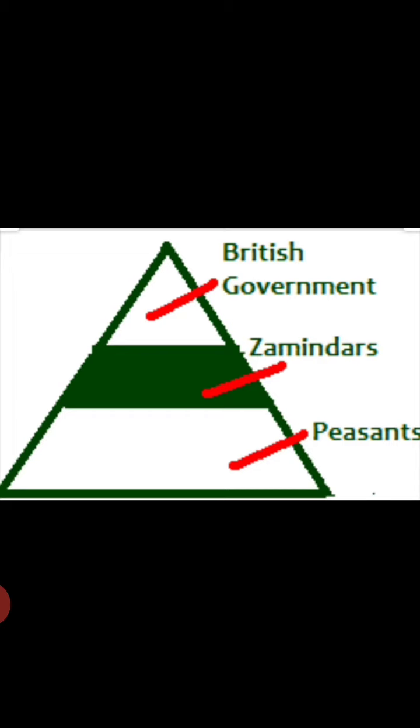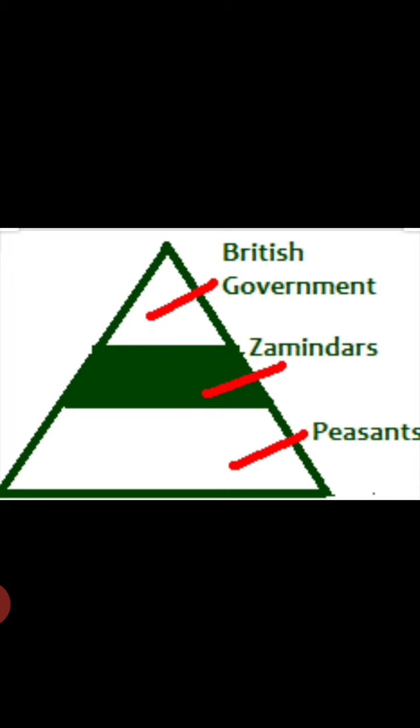For future years also, this would be the price they had decided. The revenue was fixed at that time. The zamindars played as intermediaries between the British government and the peasants. They used to collect the tax from the farmers and pay it to the British government.